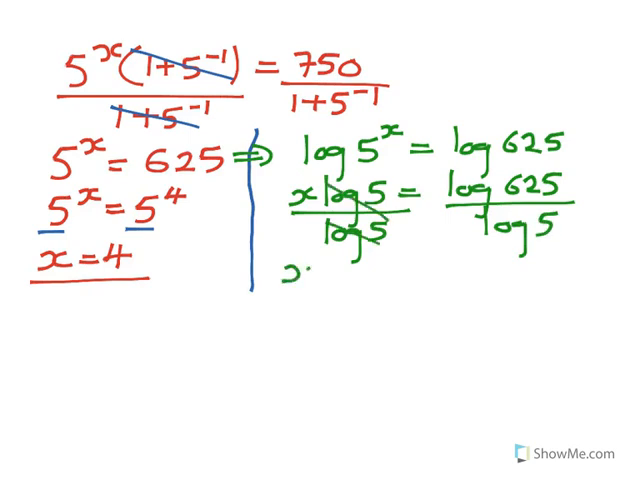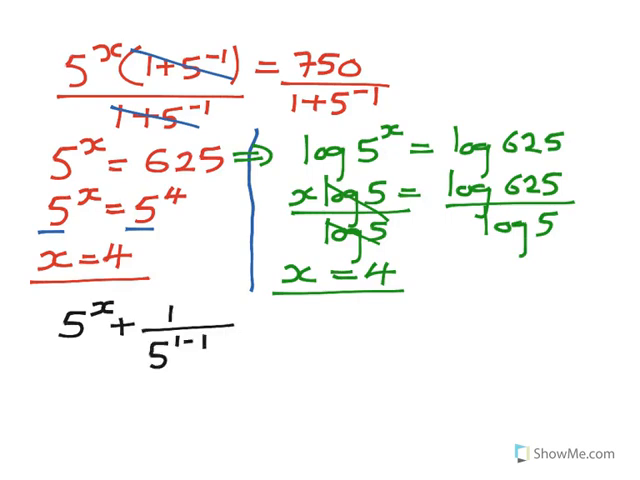Now, if you use a calculator again, it will give you x is equal to 4. Now, as I said, it is always important to prove your answer. I'm going to use a black way to prove our answer. What are we given? We were given 5 exponent x plus 1 over 5 to the power 1 minus x. Now, this is my proof.